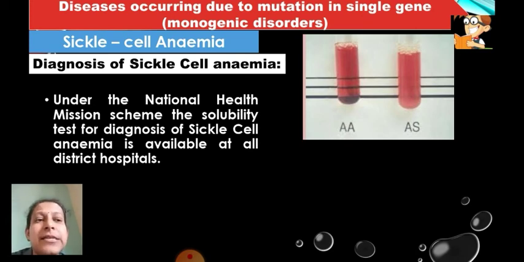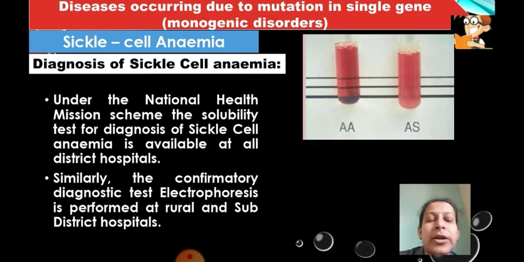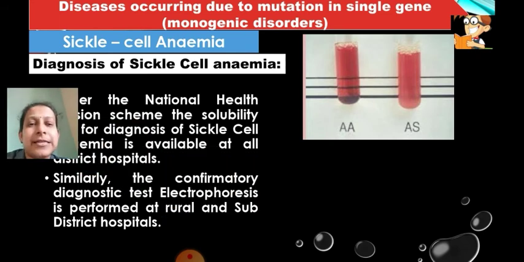So that is called the solubility test. You need not know the details, you just have to remember what test is done for sickle cell anemia.